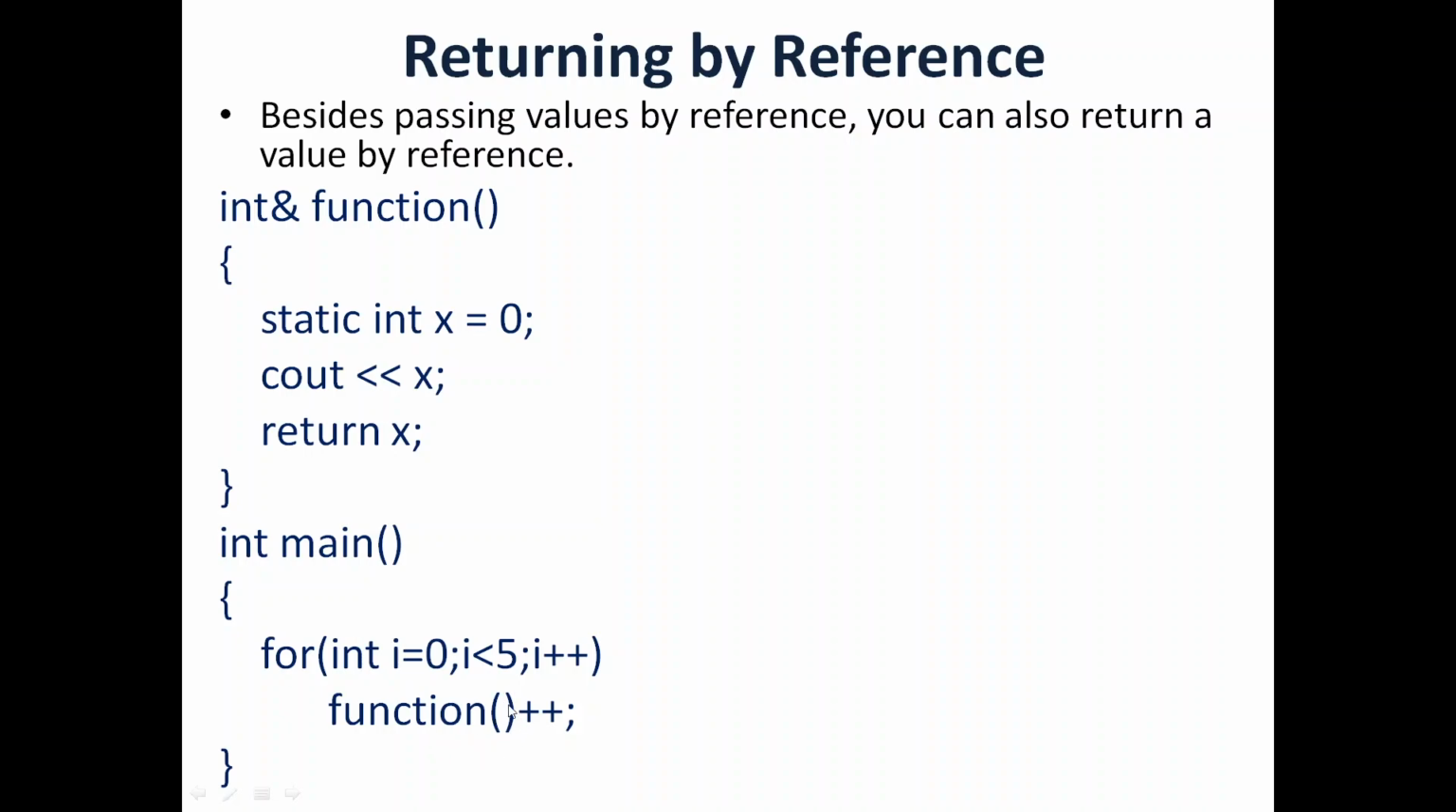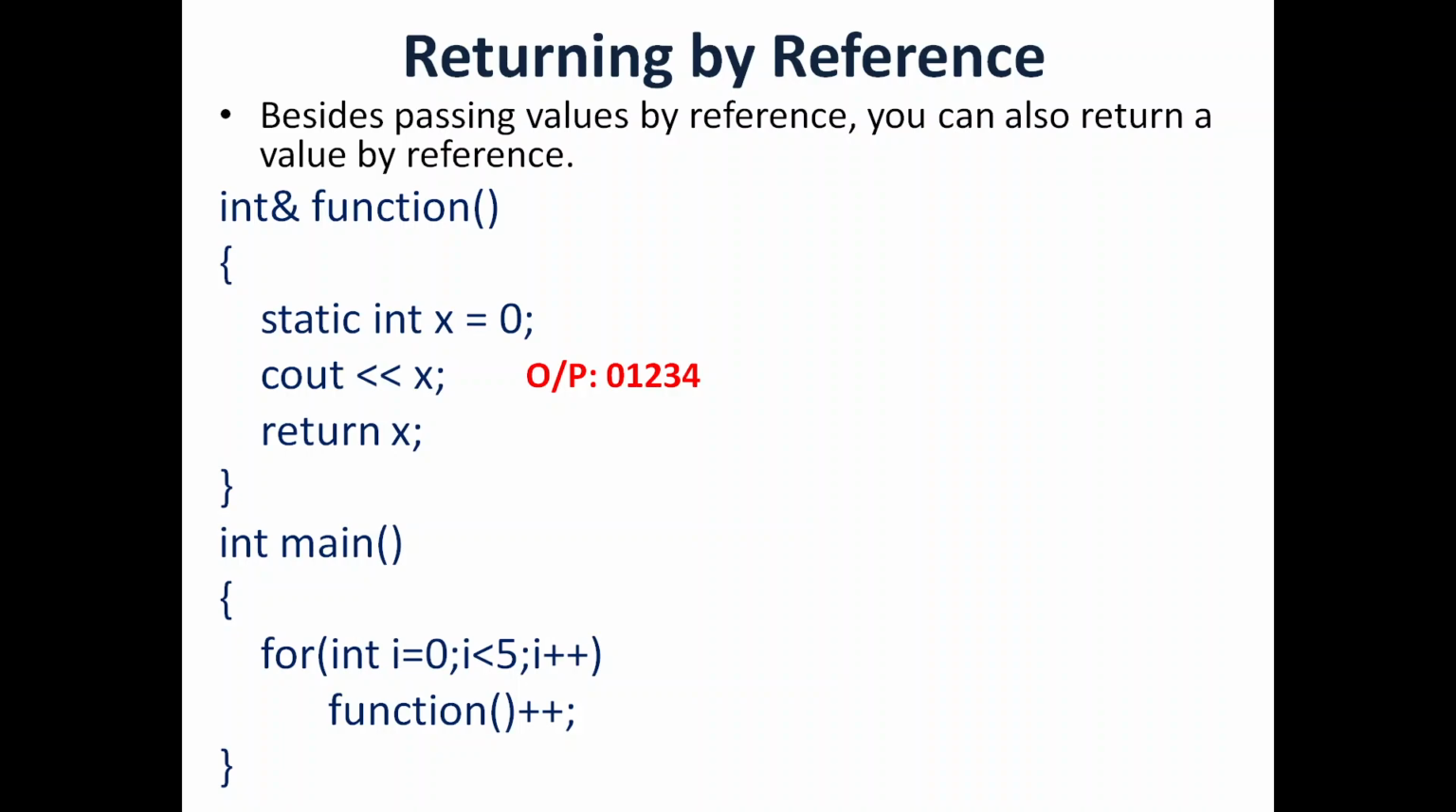Then it is incremented, and because it is a static variable, the value gets incremented to 1, and the next time this statement is executed, x will be incremented again, and so it goes 0, 1, 2, 3, 4. This kind of usage is possible only because we are returning a reference variable. Returning a reference variable has a very limited actual usage.